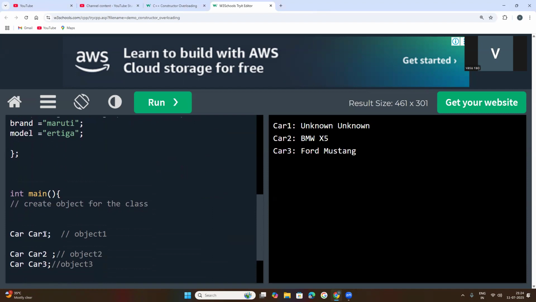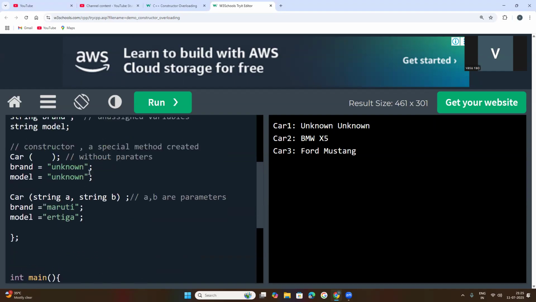This object is created and not provided with any values, meaning arguments. But here I want to pass the values. Once values are passed, they are called arguments. What arguments do we need to pass here?